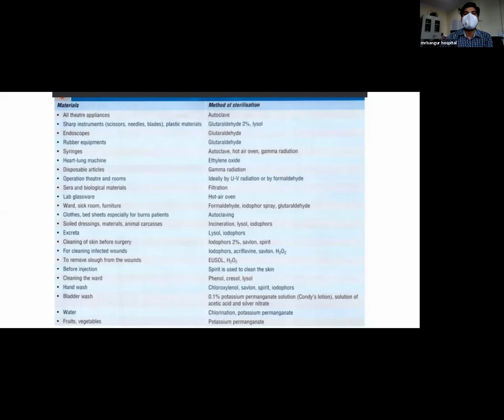Like all theater appliances are sterilized by autoclaving. Sharp instruments like scissors, needles, blades, and plastic material are all sterilized by 2% glutaraldehyde and Lysol. Endoscopes by glutaraldehyde. Syringes by autoclaving, hot air oven, and gamma radiation. Operation theaters and rooms are usually sterilized by UV radiation or by formaldehyde. Wards, sick rooms, and furniture are sterilized by formaldehyde and iodophor.